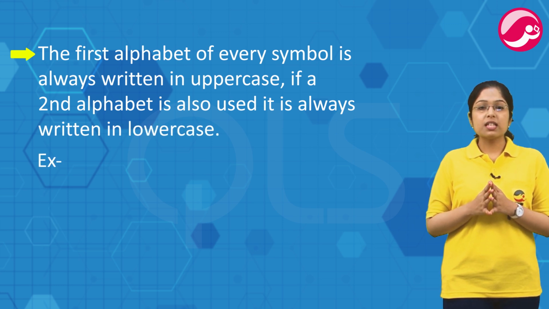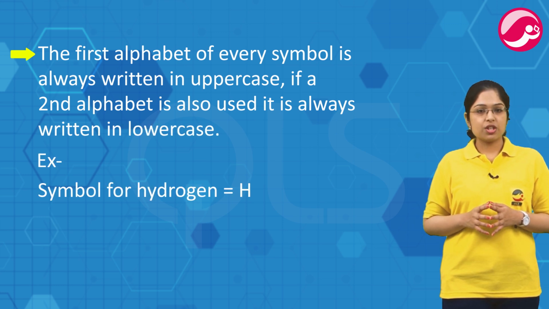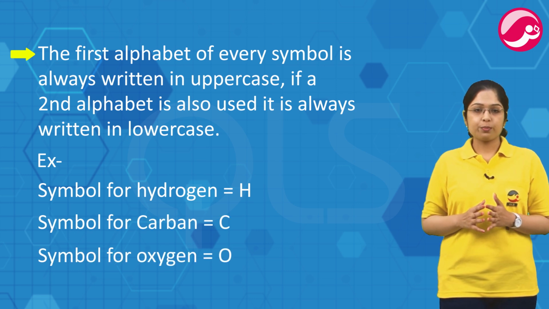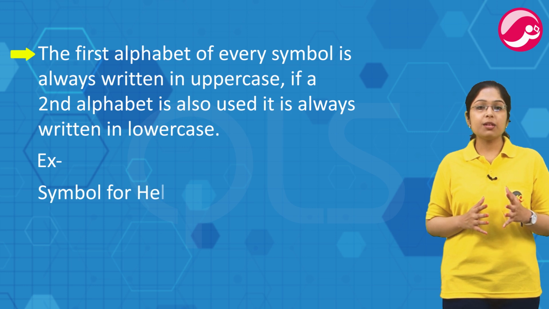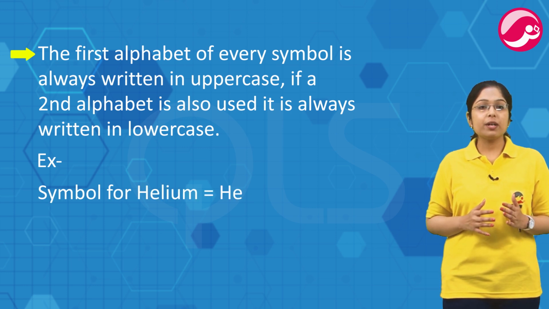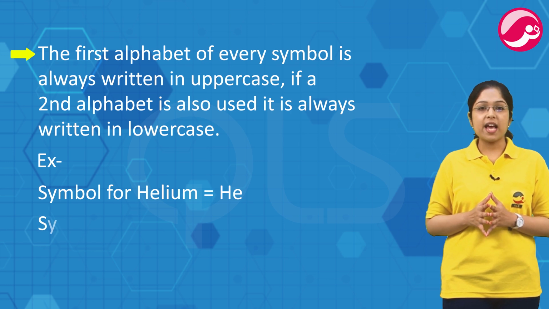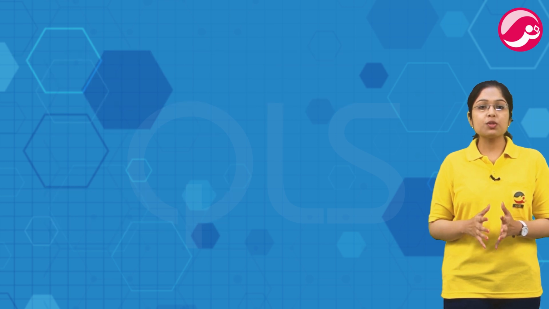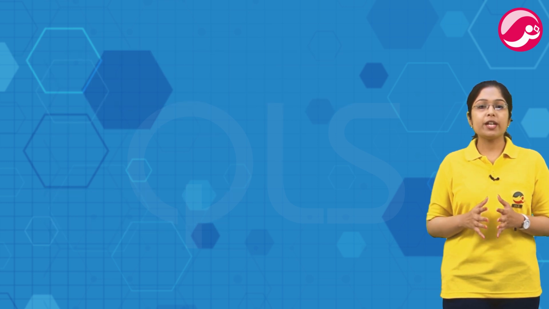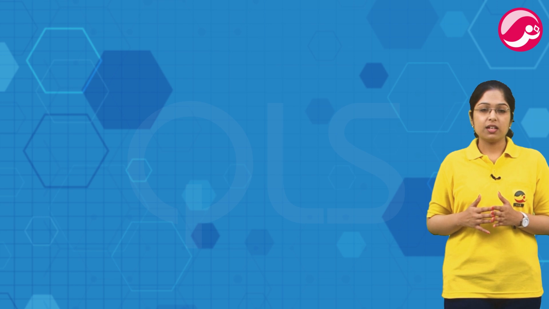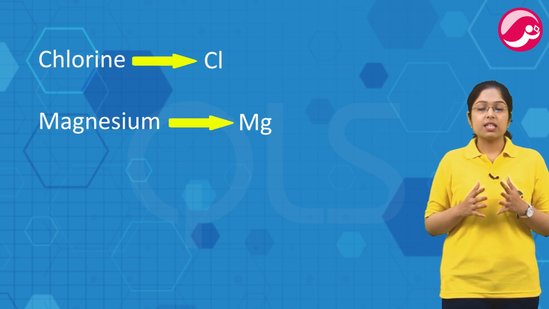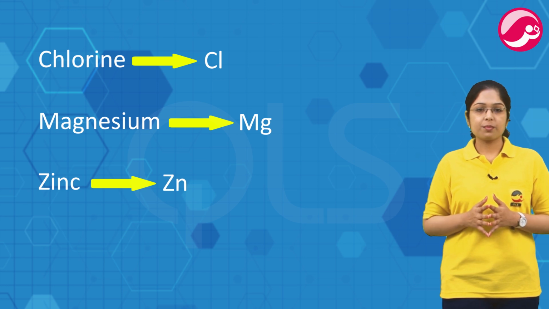For example, symbol of hydrogen is H, symbol of carbon is C, symbol of oxygen is O. While the symbol for helium is He, H capital, E small. Similarly, silicon is represented as Si. Some elements are symbolized by using their first alphabet and the alphabet occurring later in their spelling. Like chlorine is Cl, magnesium is Mg, zinc is Zn.